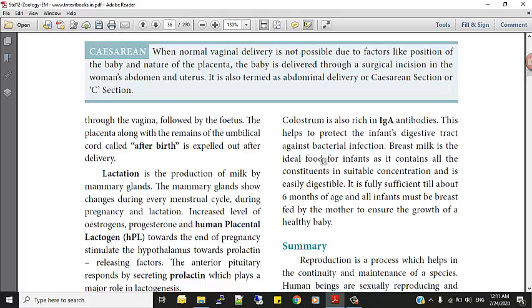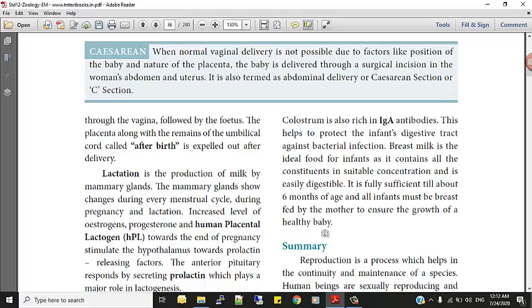Breast milk is the ideal food for the infant as it contains all the constituents in a suitable concentration and is easily digestible. So a question can be like this: justify how breast milk is the ideal food for the infant. It is fully sufficient till about 6 months of age, and all infants must be breastfed by the mother to ensure the growth of a healthy baby.